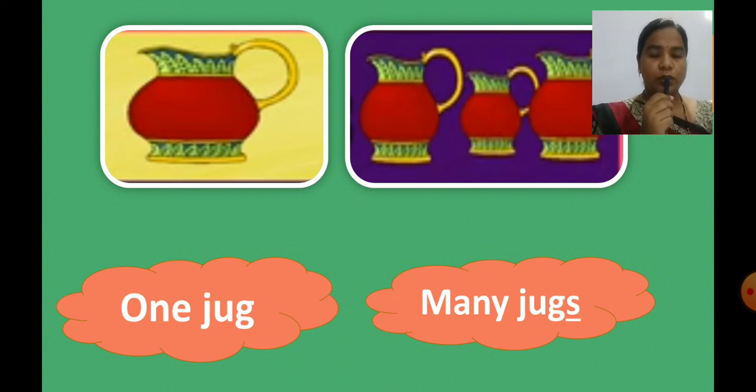Yes. So children, in this way, in the previous video, we learnt about one and many. So children, what did we do here? When there is more than one of anything, we usually add s at the end of the naming word. Hope you got that very well.